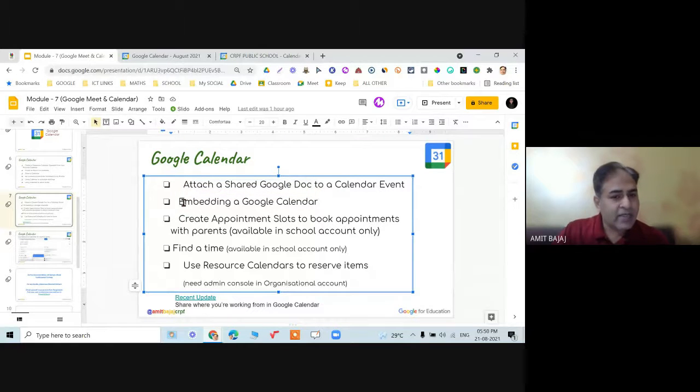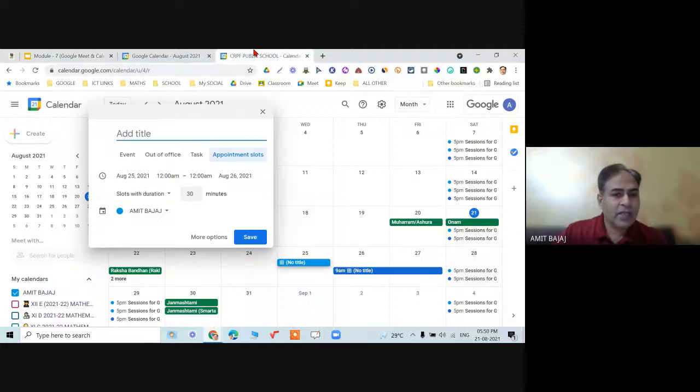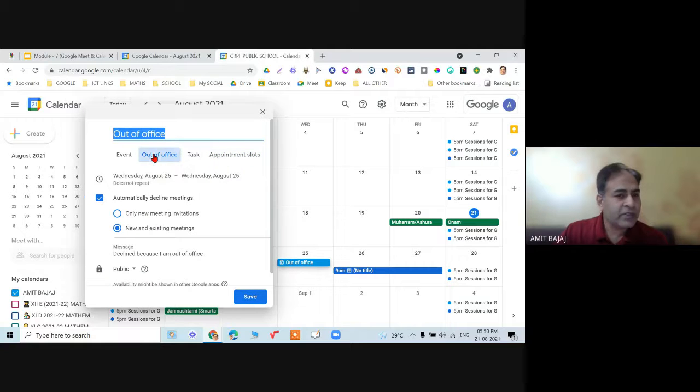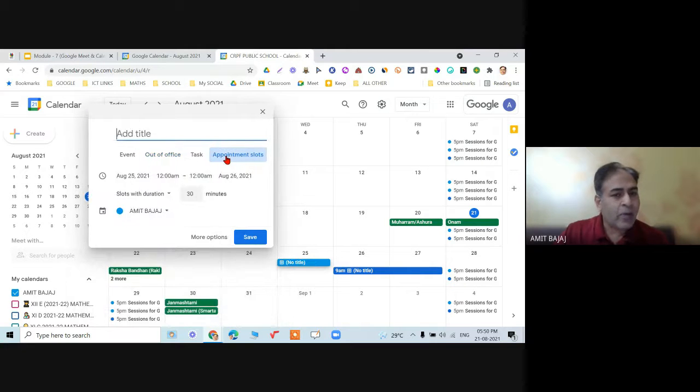Okay, next is about embedding a Google Calendar. Before I talk about that, this is my official account. You can see there are two different options: out of office and appointment slot. So, demo for appointment slot.